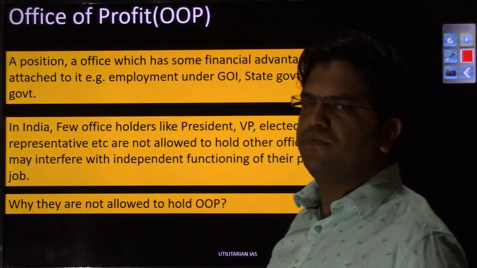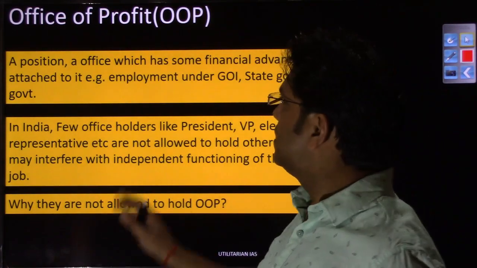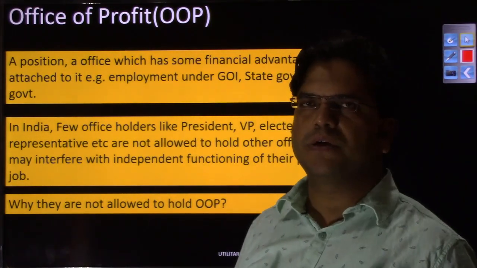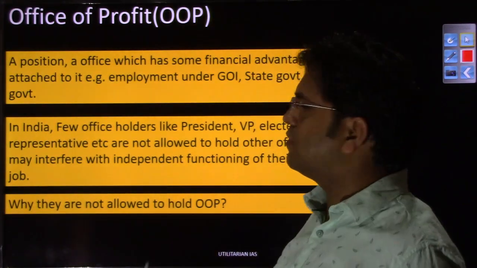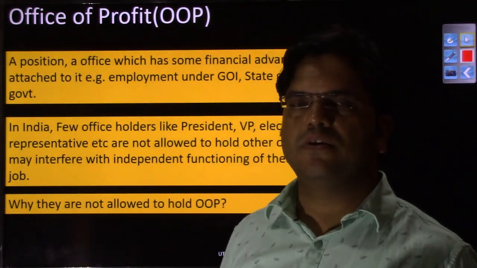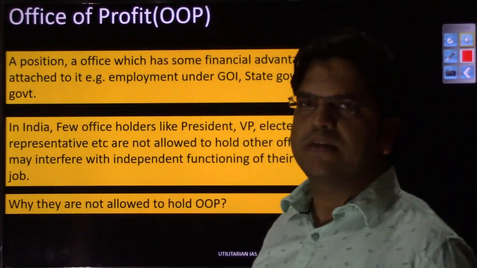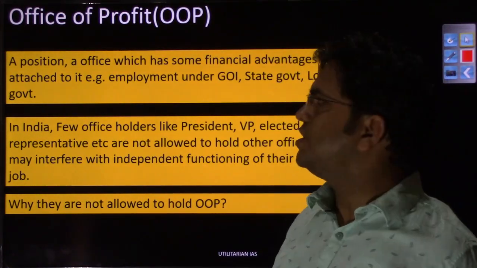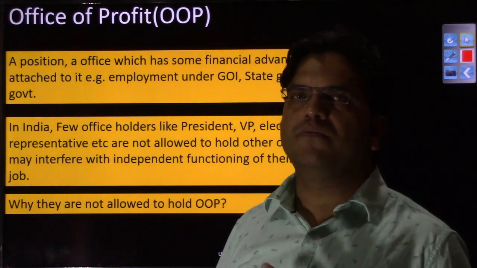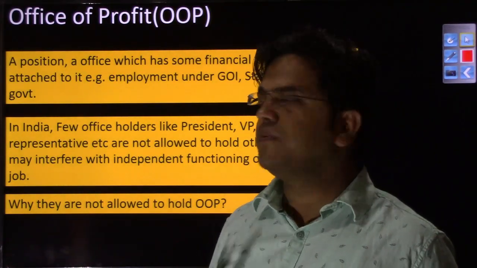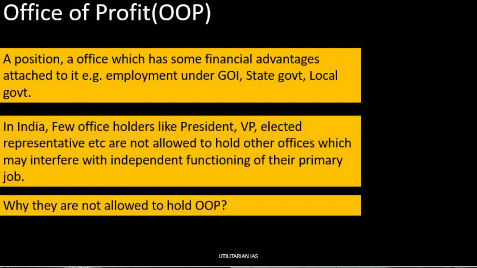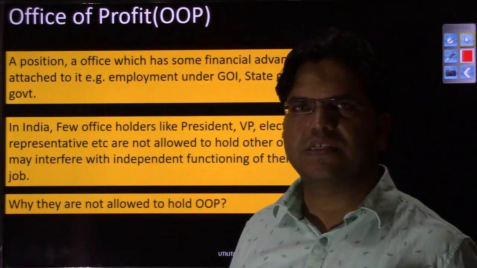So on this slide, what I have done is that I have not taken a final meaning of office of profit, because if I put up all the aspects of office of profit just for the sake of definition, you won't be able to understand. So on this slide, initially we'll just take a logical meaning of office of profit that we can derive easily. Thereafter, once we have discussed every aspect of office of profit, then we'll have a final meaning of office of profit. So this office of profit is nothing but a combination of two words, that is office and profit.